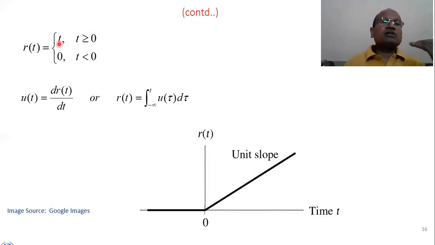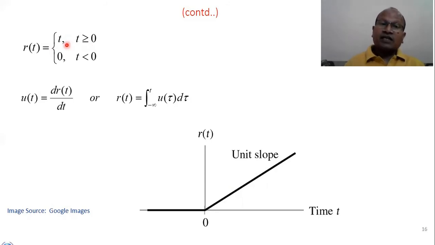What does it mean? When t equals 0, the signal is 0. At t equal to 1, the signal is 1. At t equal to 2, the magnitude is 2, and so on. The slope, that is y2 minus y1 divided by x2 minus x1, will become 1. Therefore, this particular signal is called a unit slope or unit ramp signal. When we obtain the derivative of the ramp signal, we get a unit step signal. When we differentiate t, it becomes 1 for t greater than or equal to 0. What we have learnt is that when the signal is 1 for t greater than or equal to 0, the signal is called a step signal.